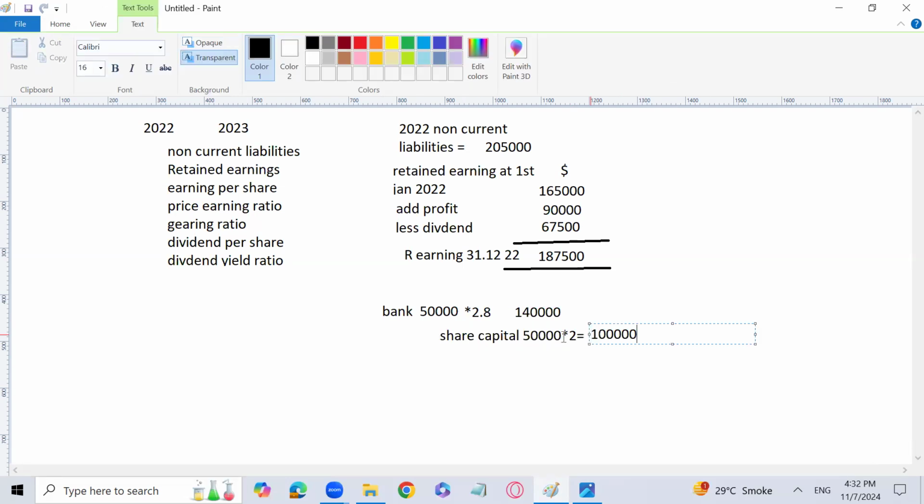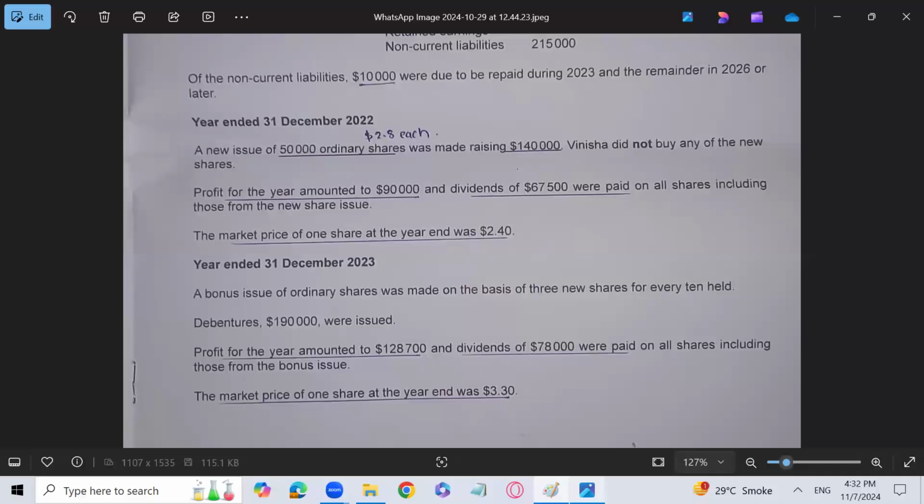And share premium will come also. That is going to be 50,000 multiplied by 0.8, and that will be 40,000. So this is how we have done that. Bank is 1,40,000; share capital is 50,000 into 2, always written with the face value, and share premium is written with the per-share premium, that is 0.8. How did I calculate it? 1,40,000 divided by 50,000 gives 2.8. 2 is the face value, 0.8 is the premium. Next, we have to calculate the ratios now.